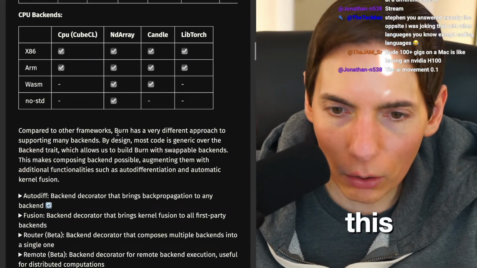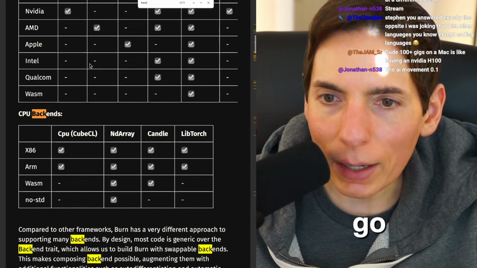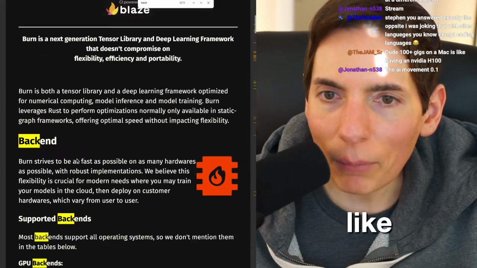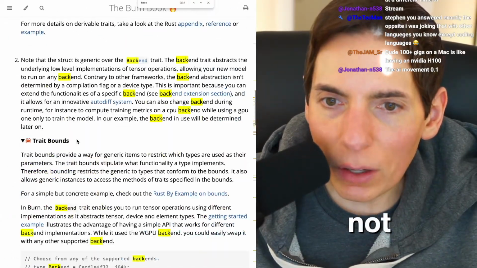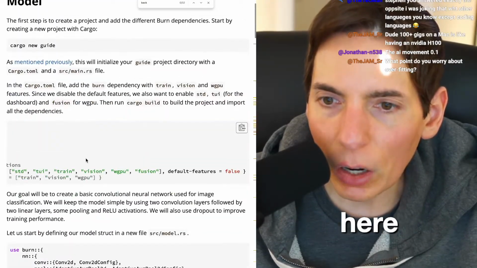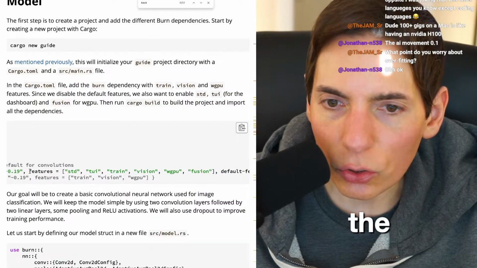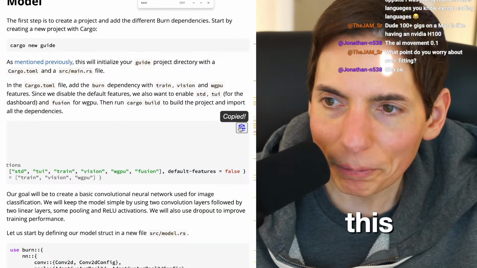All right, backends. Here we go. CPU backends. Oh, interesting. All right, can we just do CPU? It's not giving me all the things. All right, so wait a second. There was some cargo stuff that we could add in here. All right, let's add this. Burn. Let's add the features, you guys. Let's do it, just like this.